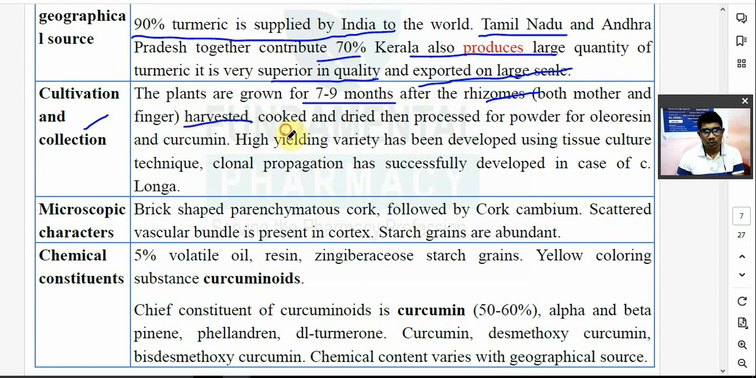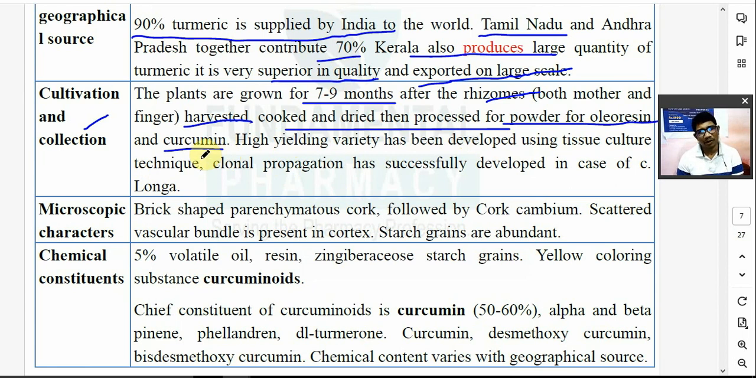Now first they are cooked and dried, then processed. इसको पकाना पड़ता है पहले, है ना। उसके बाद में मतलब वाटर में बॉईल करना पड़ता है, पकाना। Then they are dried and then processed for powder, for oleoresin and curcumin, which is the main component of your turmeric. Curcumin is the main component. It has anti-inflammatory activity.